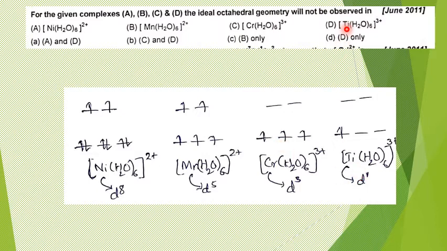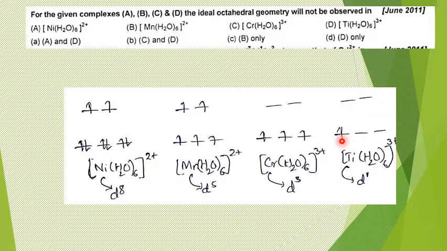Whereas this last one, hexaaqua titanium 3+, is in fact a typical example which is taken to explain electronic spectra. The electronic spectrum of this complex is broad, and the reason for that broadness is again this Jahn Teller distortion itself. Here titanium is in the 3+ oxidation state, which turns out to be a d1 system, and an unevenly filled t2g orbital is present, right? So when electrons are distributed unevenly, prominent Jahn Teller distortion will definitely occur, and the reason for which you already know.